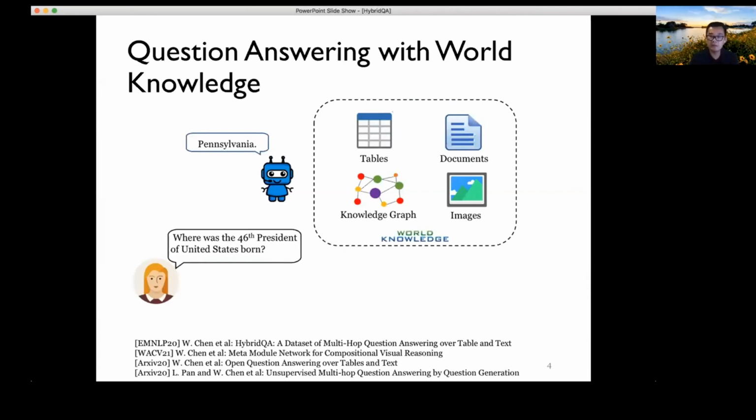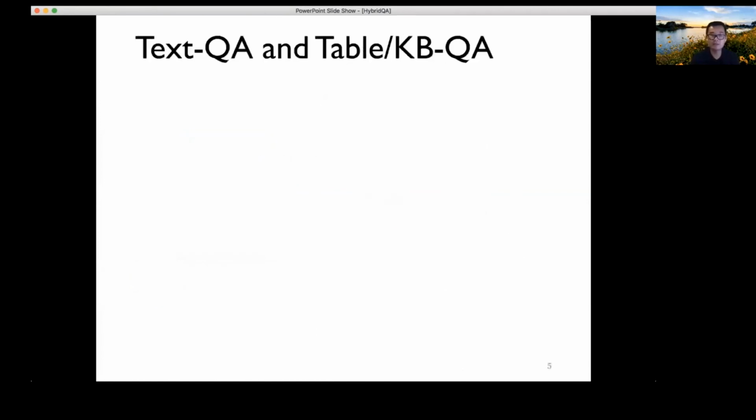And when we talk about question answering for understanding world knowledge, I would say there is a lot of work on tables, knowledge graphs, and documents separately. But how would you be able to seamlessly connect all these different modalities and heterogeneous representations? I think that would be a very important thing to have, because you may actually need to use partial knowledge from different modalities, but how would you be able to integrate it and generate a correct answer? That's a key item that we'll discuss in today's presentation.